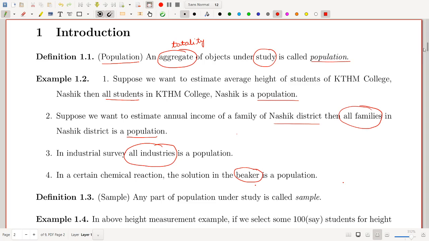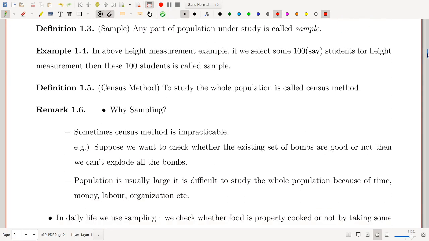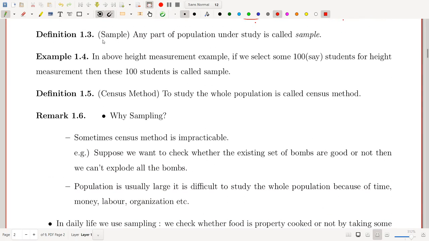Next definition is definition of sample. Any part of population under study is called sample. Now in the above height measurement example, if we select some 100 students for height measurement, then these 100 students are called a sample.